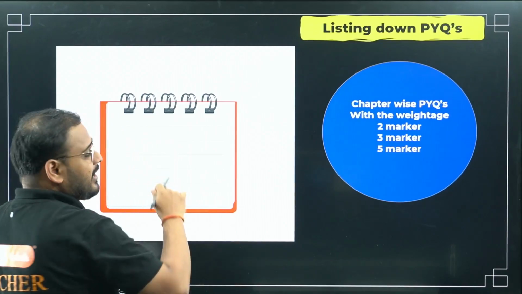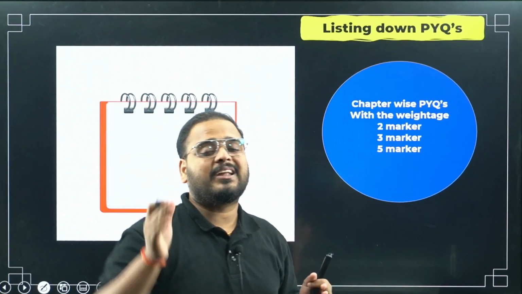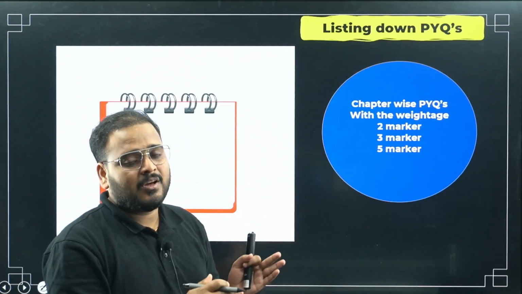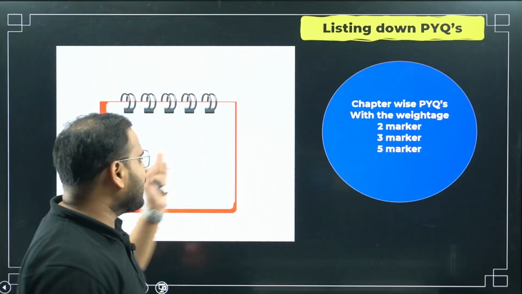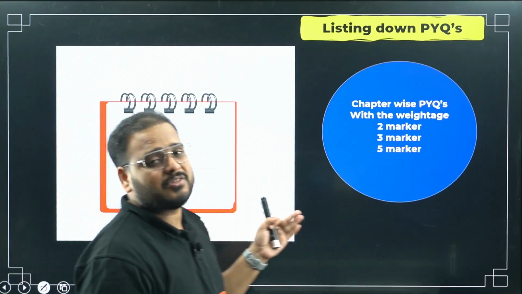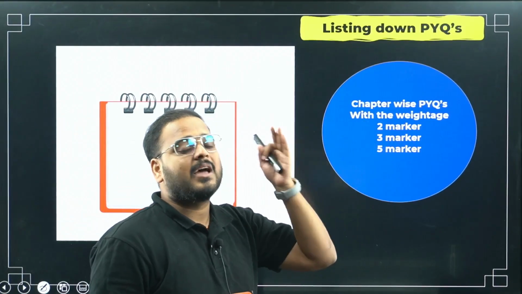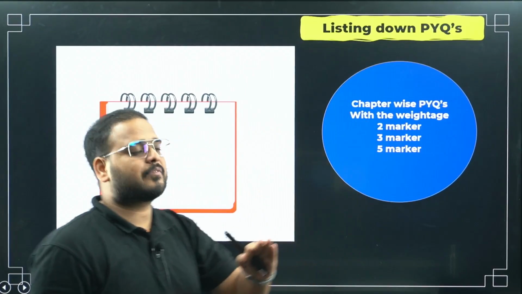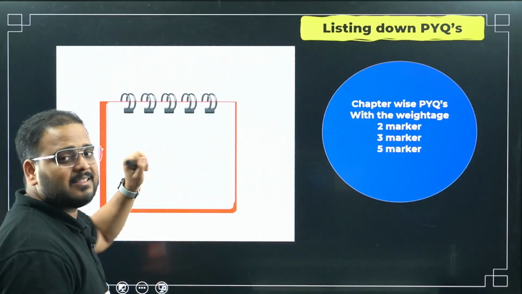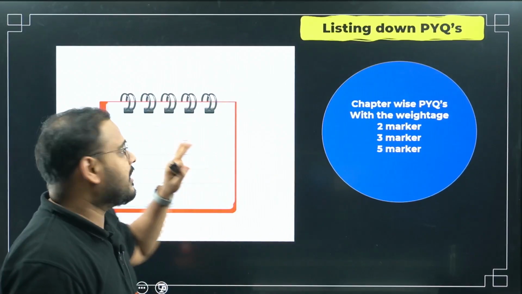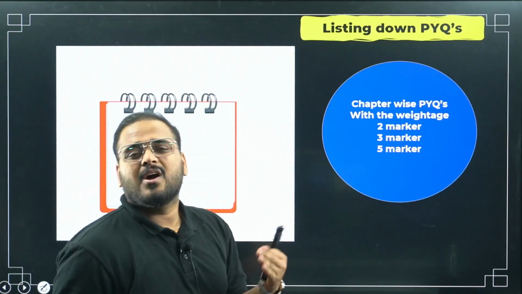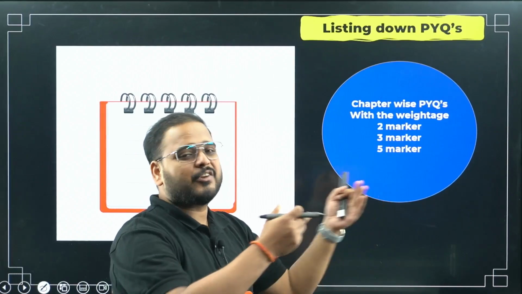As I said, you have to maintain a separate notebook for mathematics revision. Let's say I completed the revision of real numbers. Then on the next page, right after where I completed the revision, I'll list down all my PYQs. If not all of them, at least try to list down 10 to 15.